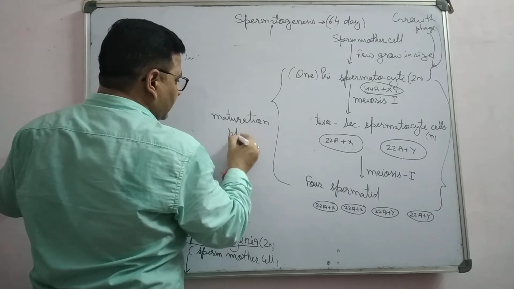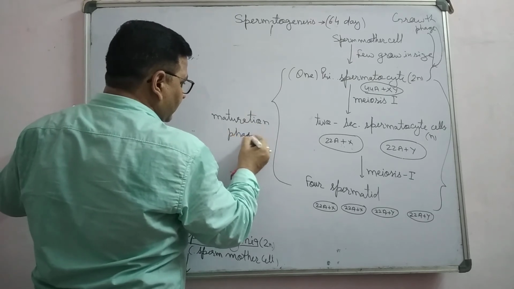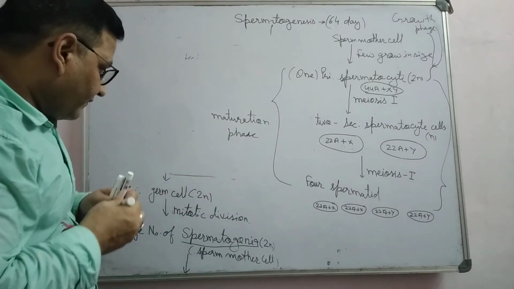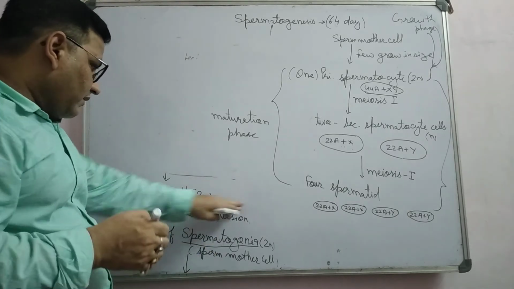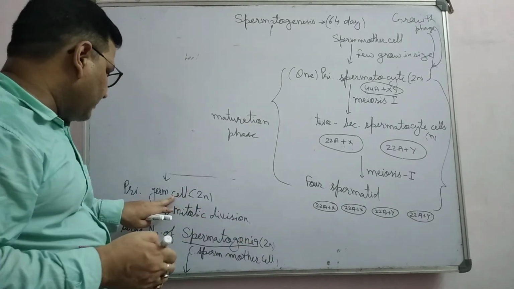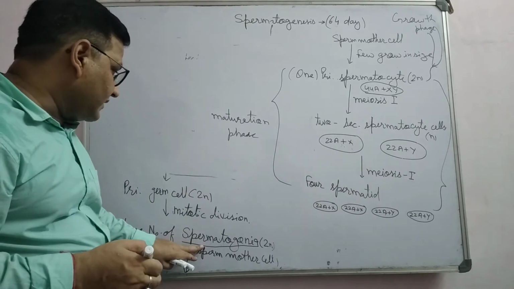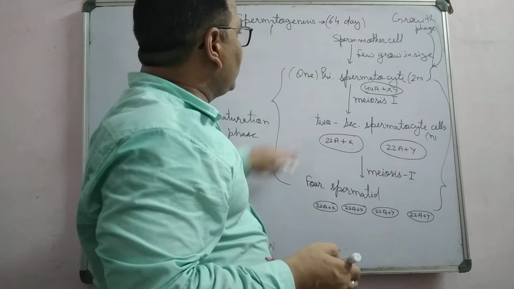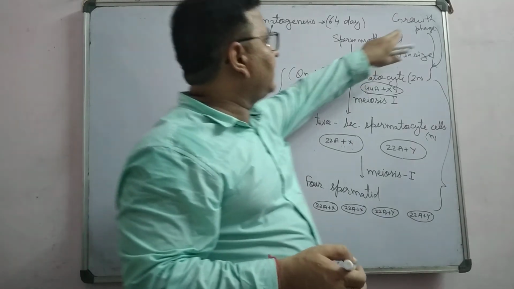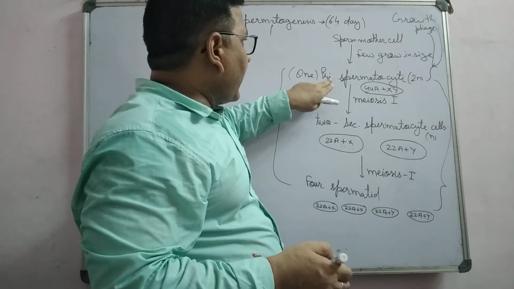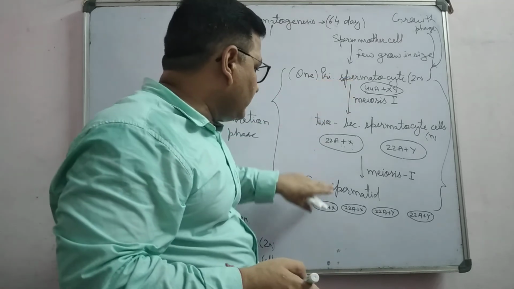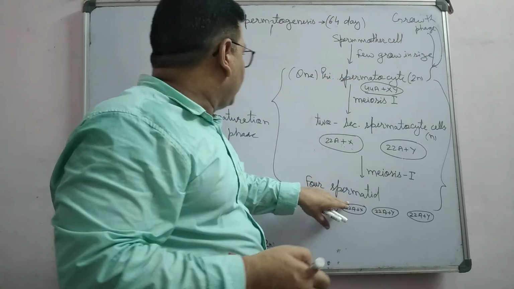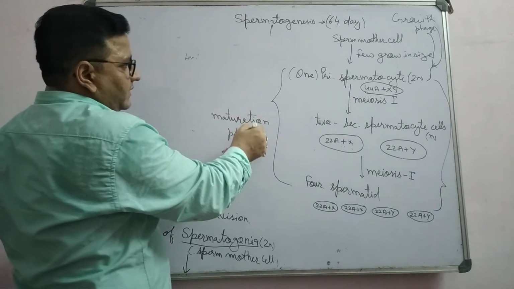So the first phase, when germ cell changes into spermatogonia, is the multiplication phase. The second phase, when spermatogonia change into spermatocyte, is the growth phase. And when primary spermatocyte ultimately changes into four spermatids, this represents the maturation phase.